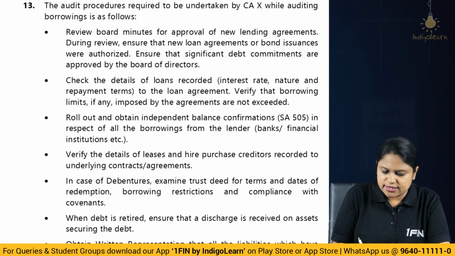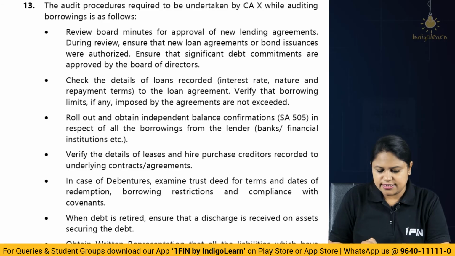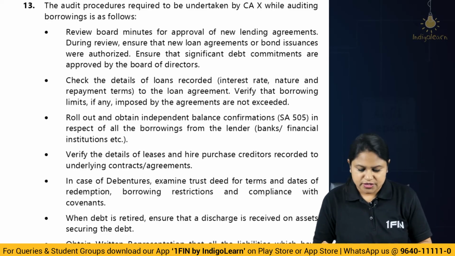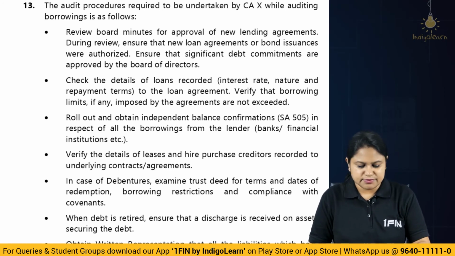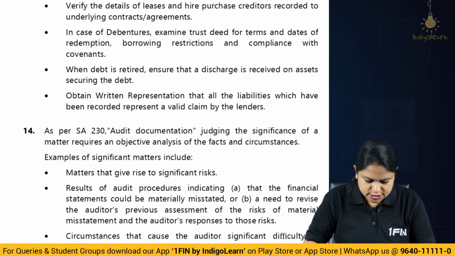Then about audit procedures regarding borrowings. Here also I told you that you have to begin with what? Review the board meetings for all the approvals and everything. Then loan records you'll understand through the loan agreements. Get the balance confirmation from the lenders. Lease and hire purchase agreements you can check. Debenture trust deed is there. If debt has been repaid, then you have to ensure that discharge is received on the asset secured by the debt. So the asset also has to be released. And I told you about written representation, that also you have to obtain, obviously from the management, that all the liabilities are valid claims made by the lenders. All right.